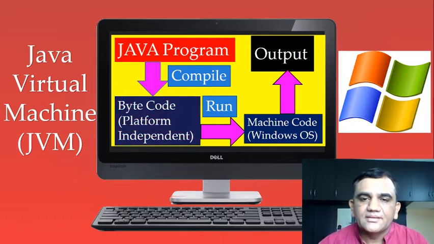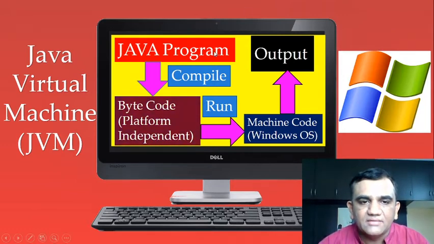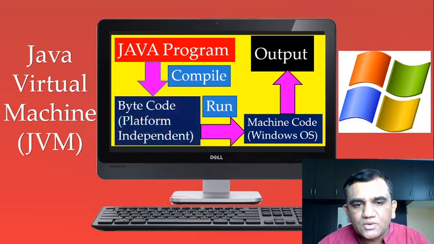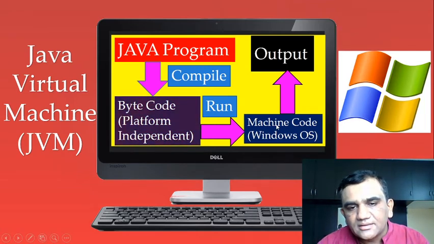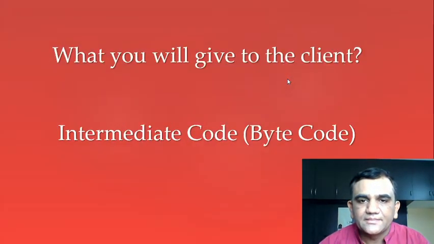In such a way, Java can work on any operating system. You generate an intermediate bytecode and distribute it to your clients having different operating systems, and using a JVM they can convert it into machine code, and then the machine code will be executed.